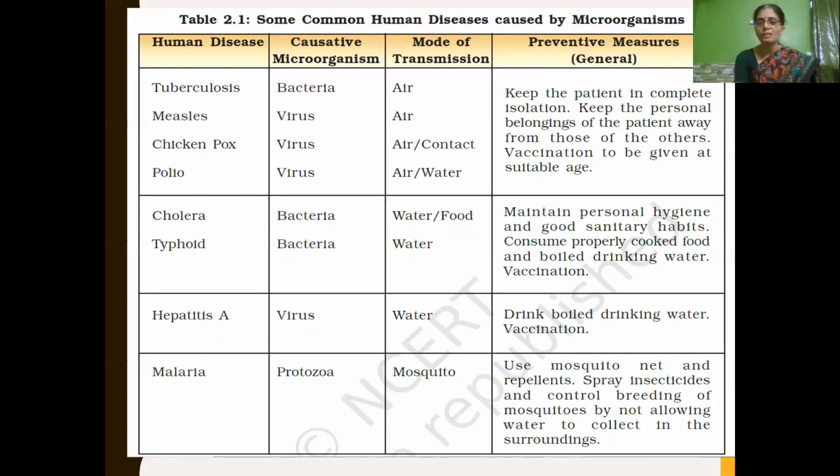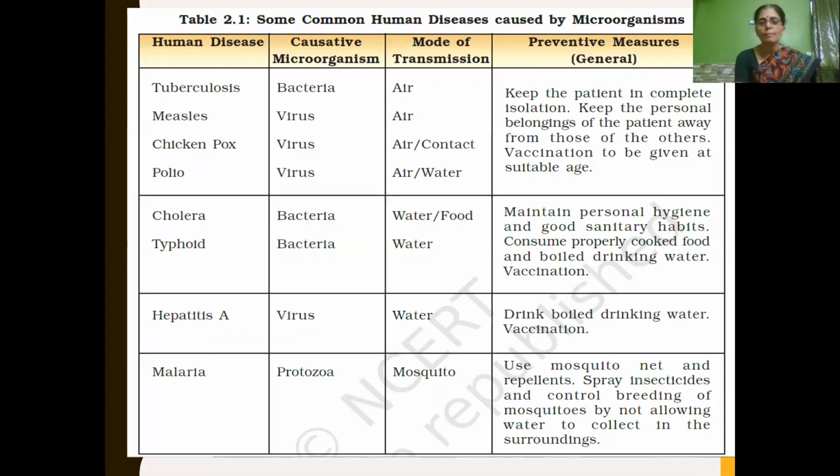That is, after we visit the washroom, we have to wash our hands with soap, and we should not grow our nails. This way we maintain personal hygiene and good sanitary habits, and we also have to consume properly cooked food and boiled drinking water. Vaccination is also there, in order to protect us from diseases like cholera and typhoid.